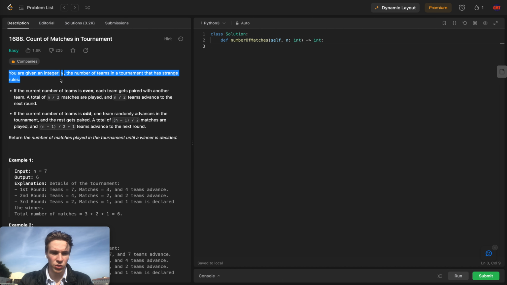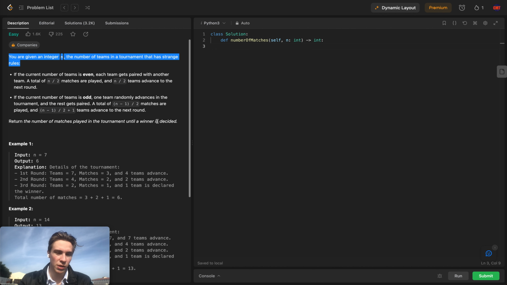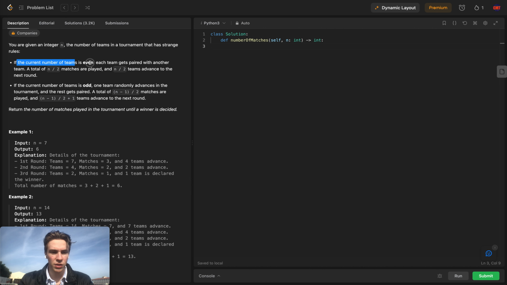You're given an integer n, the number of teams in a tournament that has strange rules. If the current number of teams is even, each team gets paired with another team. A total of n divided by 2 matches are played, and n divided by 2 teams advance to the next round.